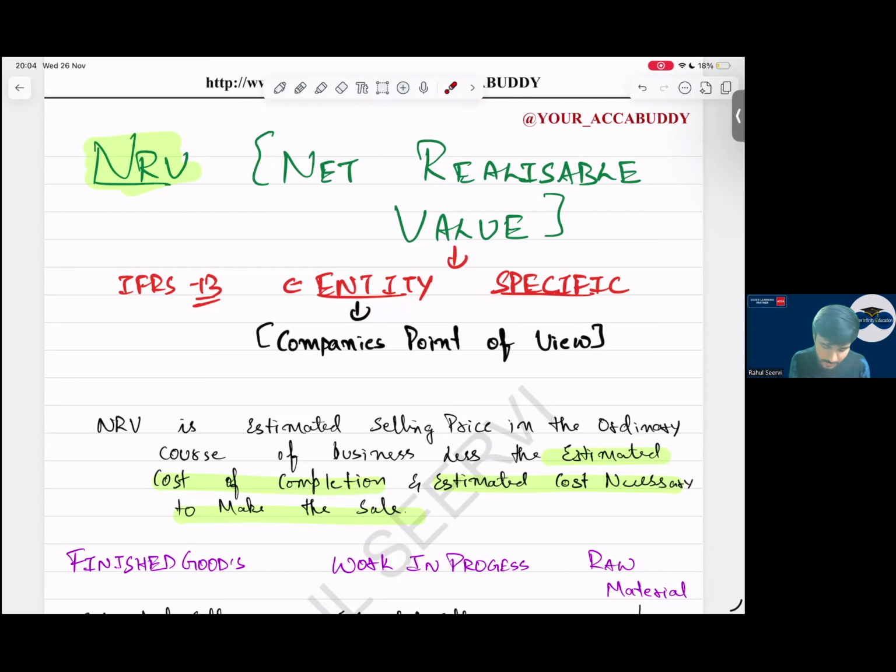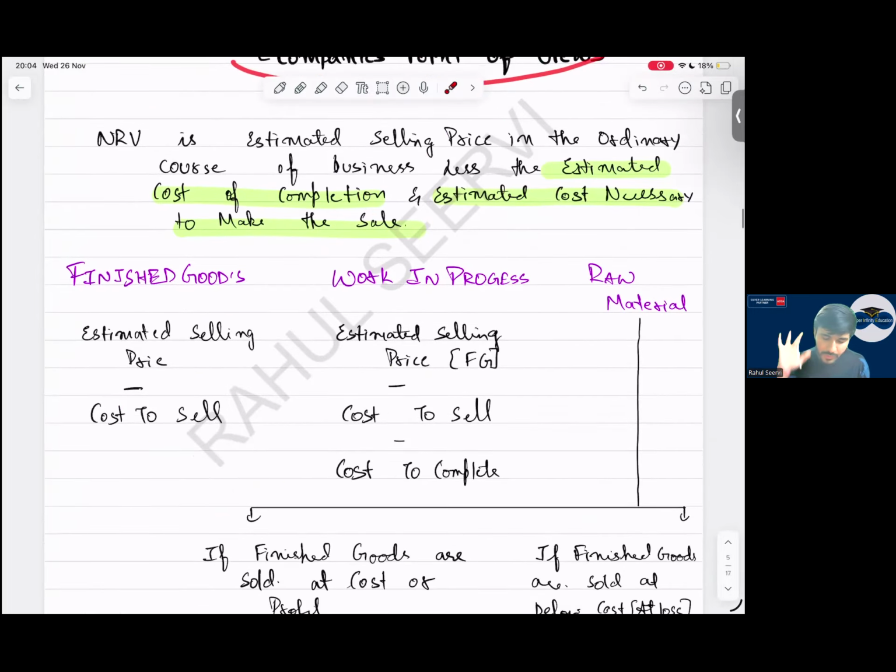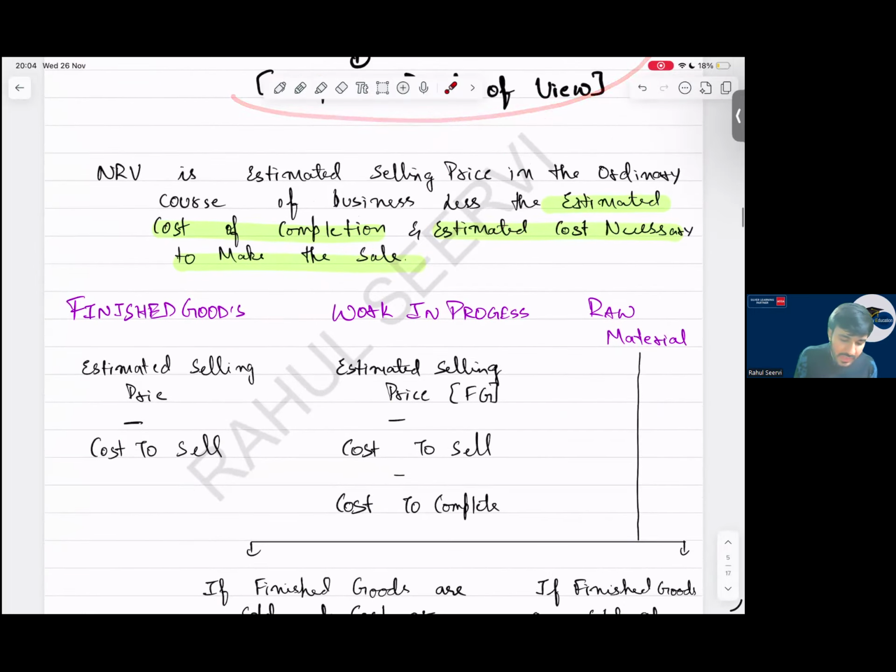Market specific. It's from the company's point of view. So NRV we have to understand for three cases. NRV is the estimated selling price in ordinary course of business less the estimated cost of completion and estimated cost necessary to make the sale. So what is the cost which is estimated to be incurred for completion as well as to sell it?